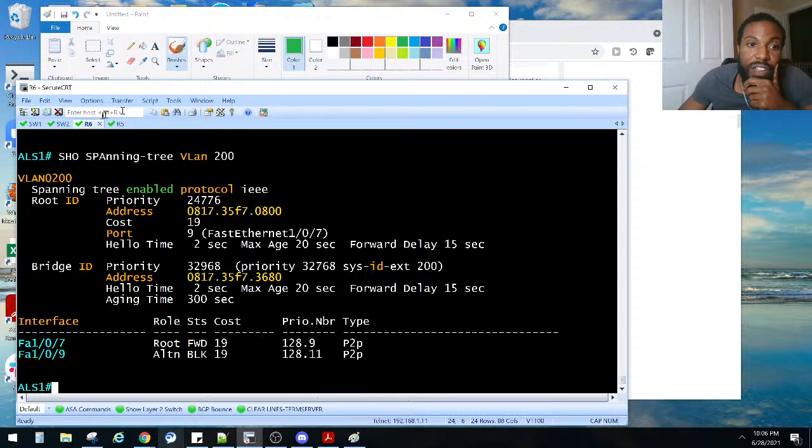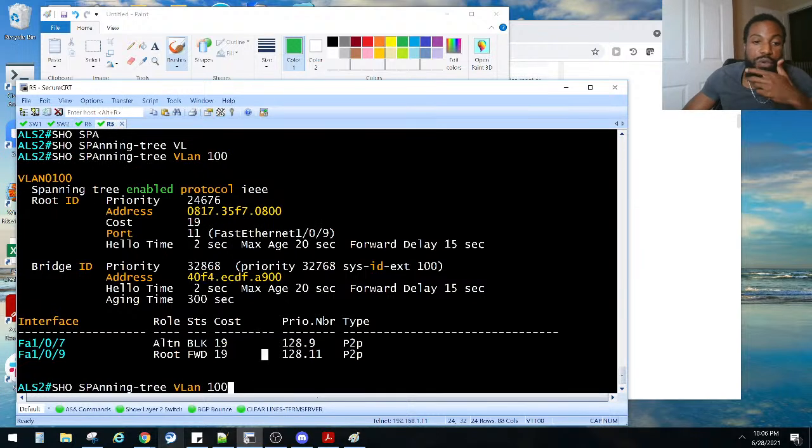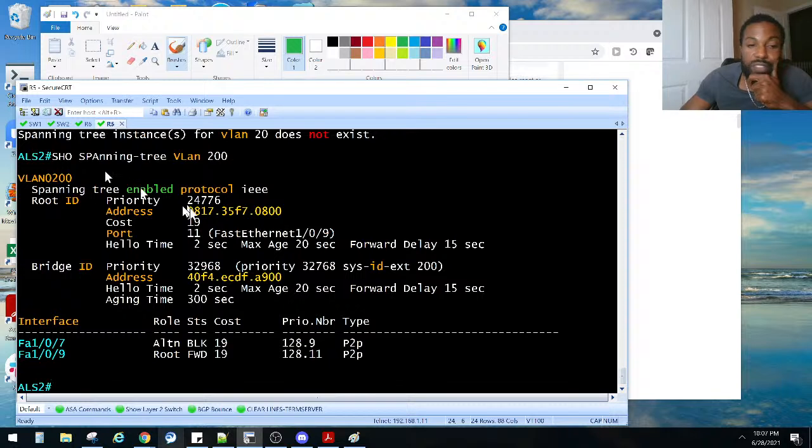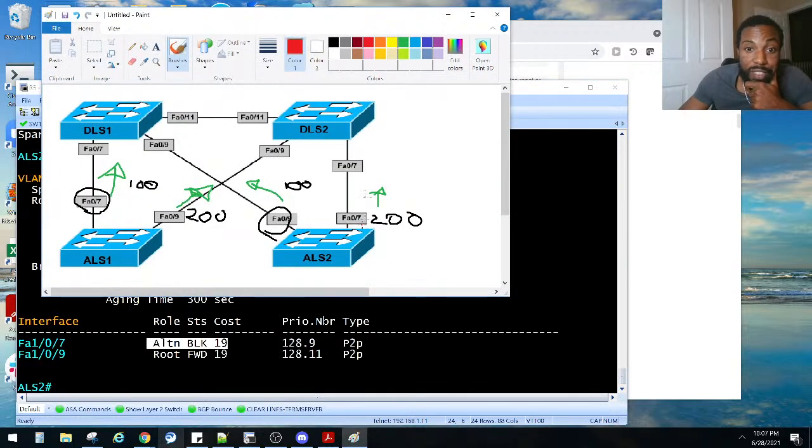So if we check over here, VLAN 200 on this guy, is he blocking on the other one? Oops. 200. 07 on ALS2 is blocking. So we need to make those two forwarding. Right now, this guy is blocking on 200 and this guy is blocking for 200. We need them to forward.